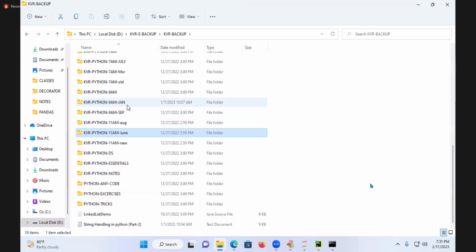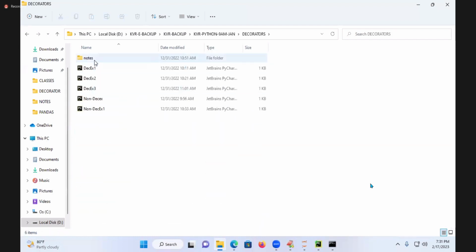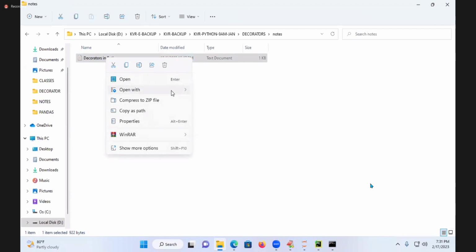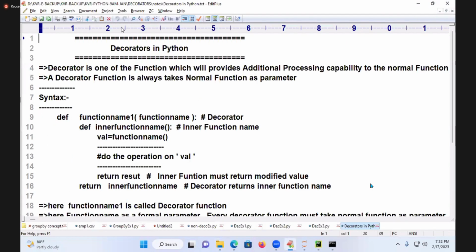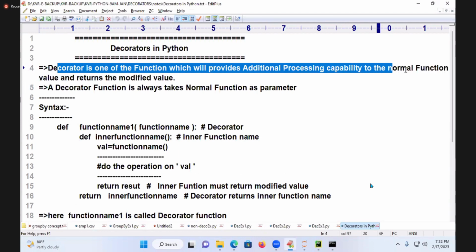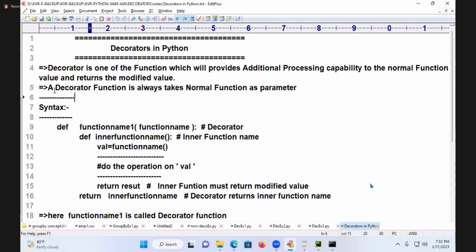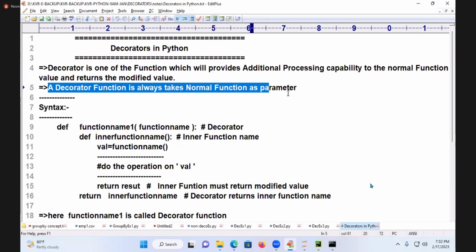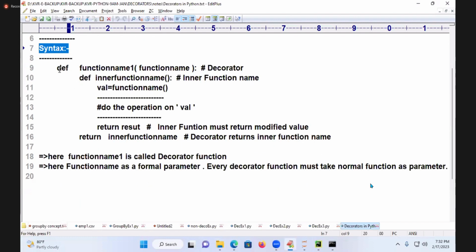I hope you see the decorator notes, where it is written. What is the code explained here? A decorator is a function which provides some additional processing capability to the normal function value and returns the modified value. A decorator function always takes a normal function as a parameter. That is the rule. The syntax is def function name 1, which we call the outer function name, taking a function name. Inside, we do def inner function name of.